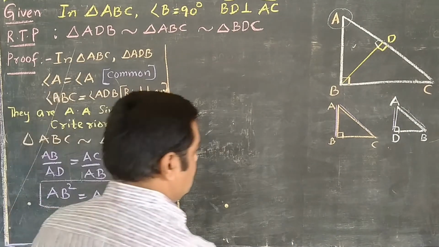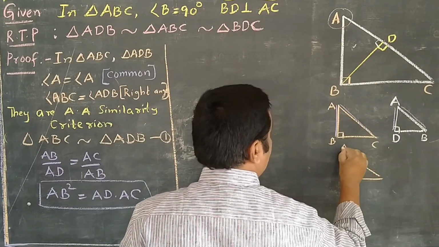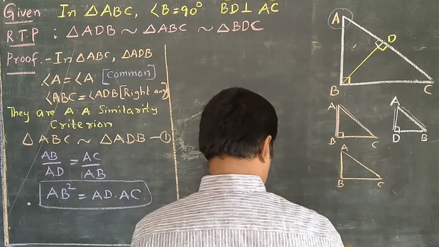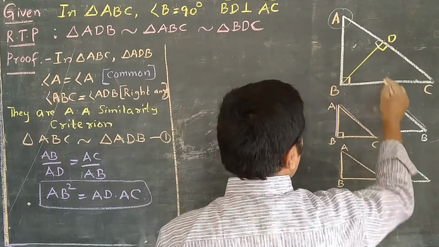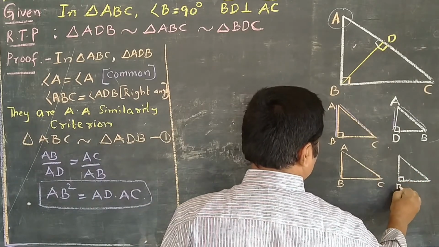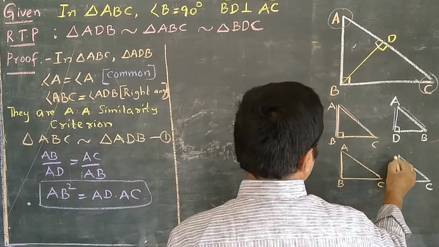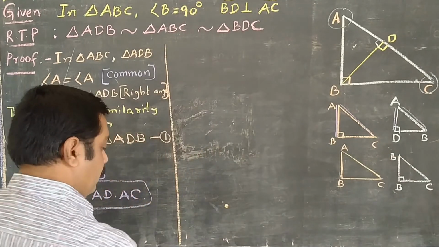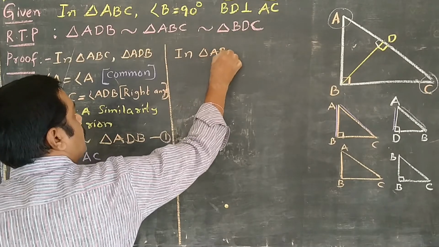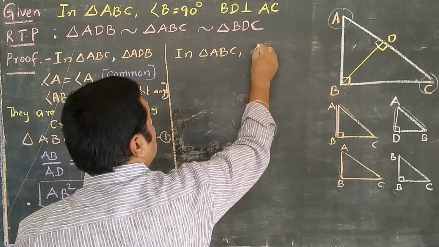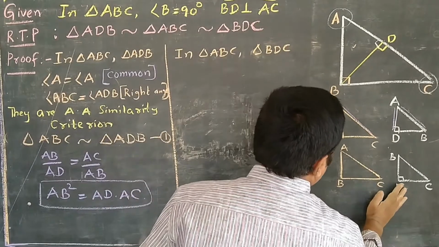Right, now next we are going to compare the big triangle ABC and this small side triangle. The triangle name is BDC. Where I kept B here, the right angle B, and the common angle C for the two triangles. That's why I kept C here. The remaining letter is B. So now I am going to compare these two triangles. In triangle ABC, comma, in triangle BDC. Sorry, here D.